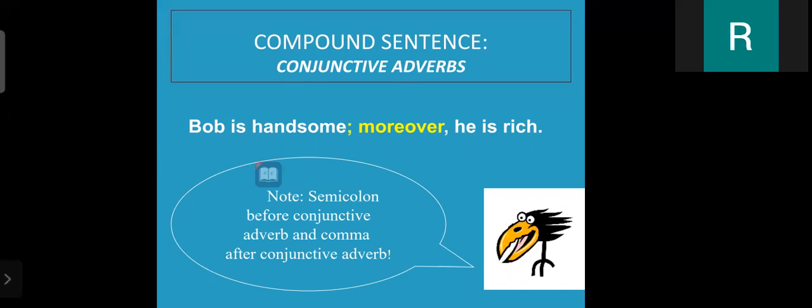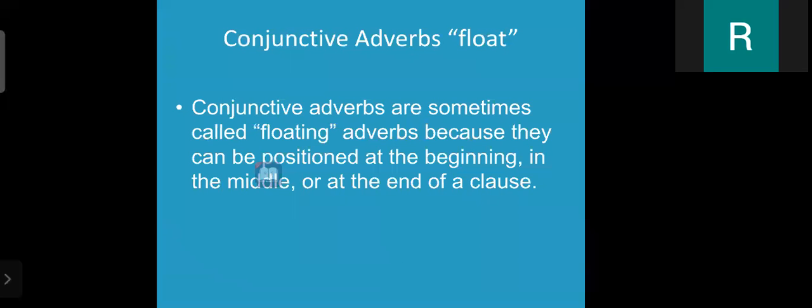Here is the same example, but here is one note: a semicolon is used before the conjunctive adverb and a comma after the conjunctive adverb. Moreover is a conjunctive adverb. Before this conjunctive adverb, we have to use a semicolon, and after it, we have to use a comma. That is very important when we are writing compound sentences.